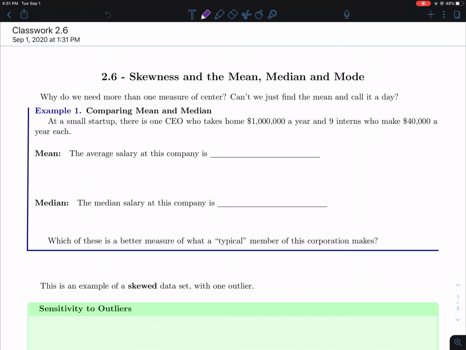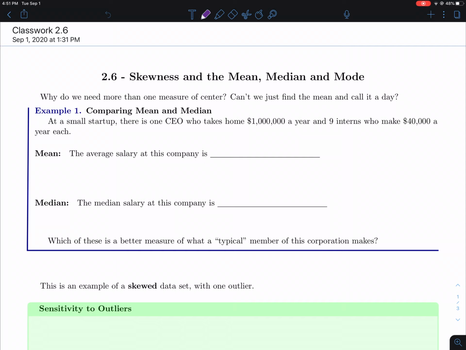So the very first sentence in here is actually a kind of a good question. Why do you need just one measure? Why do we need more than one measure of center? Well, the first example we saw kind of showed that our measure of center for that example was all over the place. So that was kind of a good reason. But why couldn't we just pick one and say, hey, let's always use that one, for example? So here's a small example that kind of demonstrates that in a major way.